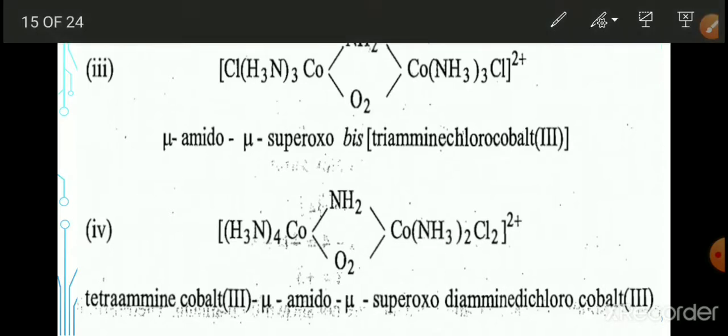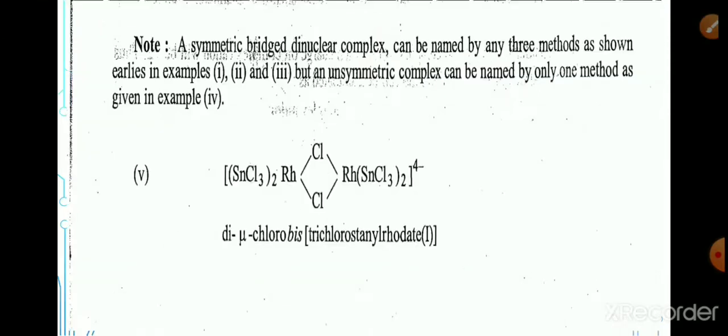Remember this. When it is symmetric, we can write the name in 3 ways. When it is unsymmetrical, we have to write it in 1 way. That is tetraammine cobalt(III), mu-amido, mu-superoxo, diammine, dichloro, cobalt(III). See the note here. A symmetric bridged dinuclear complex can be named by any of 3 methods, as shown in the earlier examples, 1, 2, 3. But an unsymmetric complex can be named in only one method, as given in the fourth example.